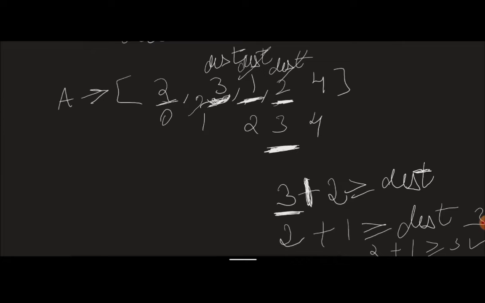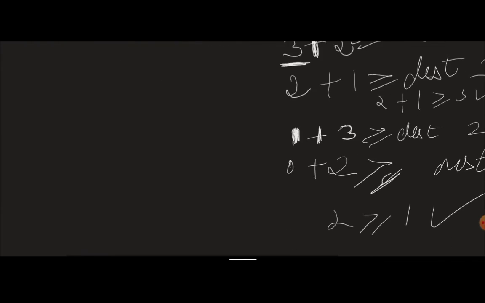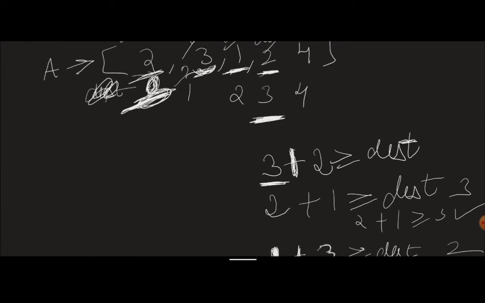But now, can you move the destination any further? You can't, right? And can you notice one thing? The destination is now 0. It's the first element, it's the first stair. If it's the first stair, can we directly say that we have successfully reached from the nth stair to the first stair, from the n minus 1th index to the 0th index? Yes, exactly. So that is exactly what we'll do. We'll write the code for it, and it will be better for you to understand.